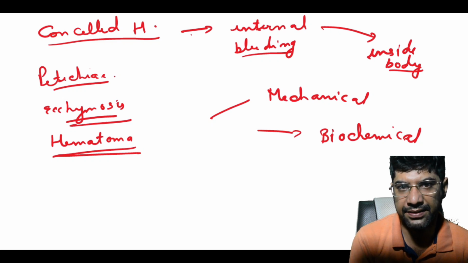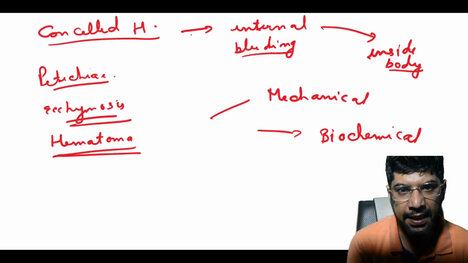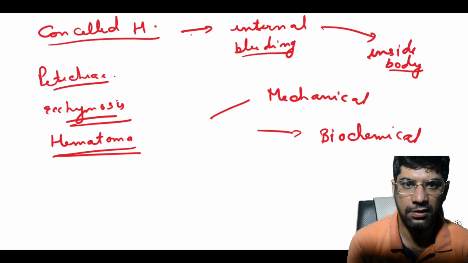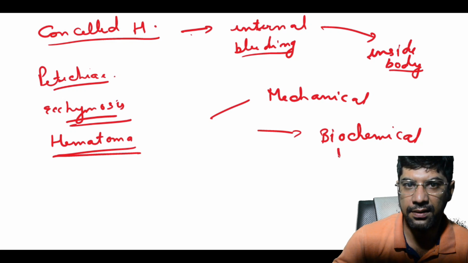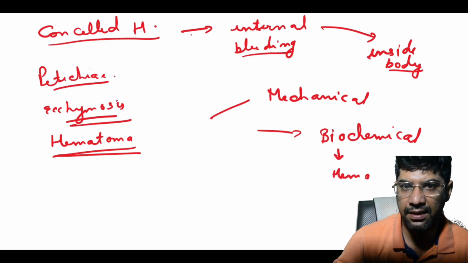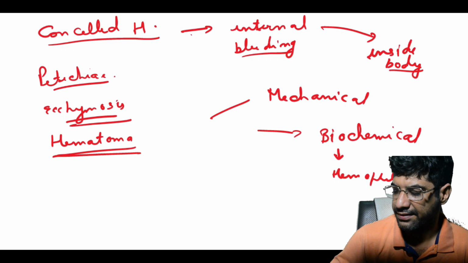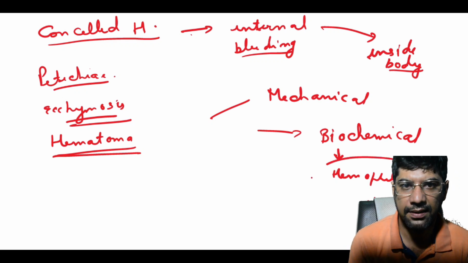The second type is biochemical hemorrhage. This type of bleeding is due to a problem within the body's natural clotting process. So an example is if the patient lacks one or more factors needed for normal blood clotting, they may bleed excessively. So these patients have conditions like hemophilia, liver diseases. So these can prevent the formation of a proper clot.